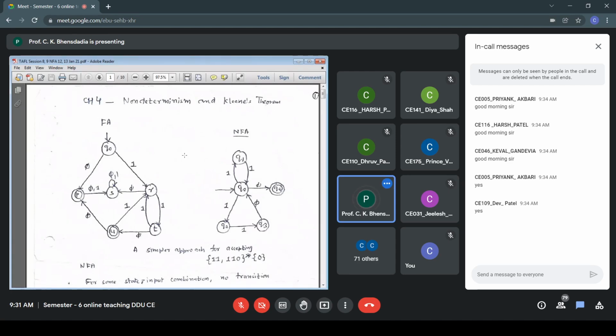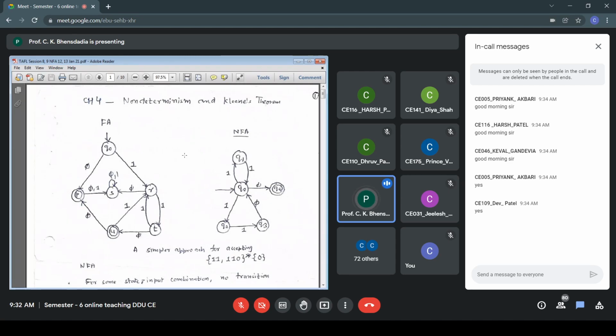So only 0 is... now look at the RE, regular expression. It is ending with 0. (11 + 110) whole star 0. So all the strings that end with 0, those strings are accepted by the given FA. Ending with 0 and any combination of (11 + 110) star. So ending with 0 means only 0 is acceptable. Star is there, that curly bracket, that is the language.